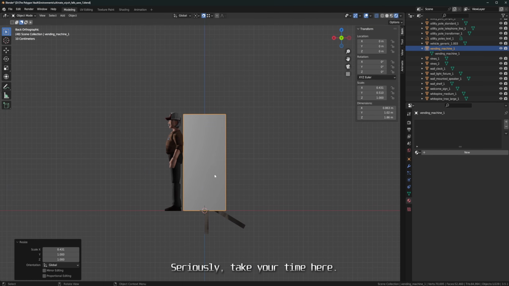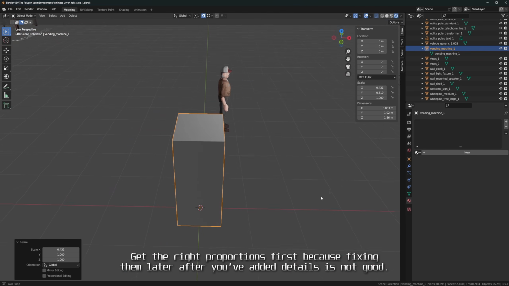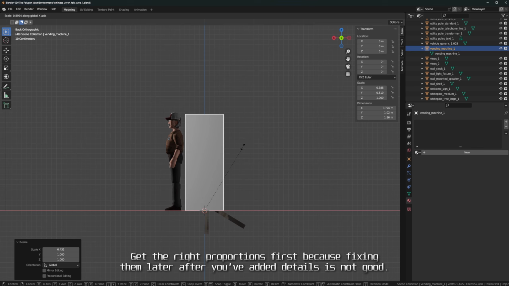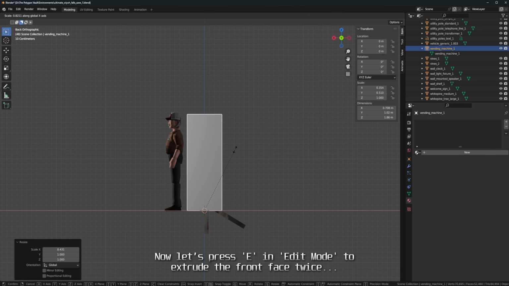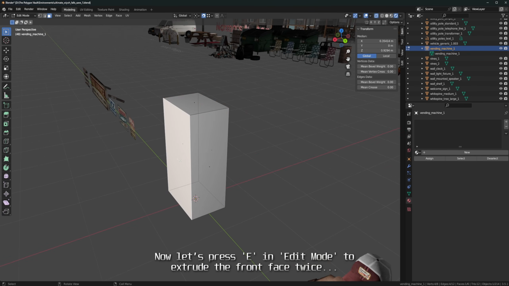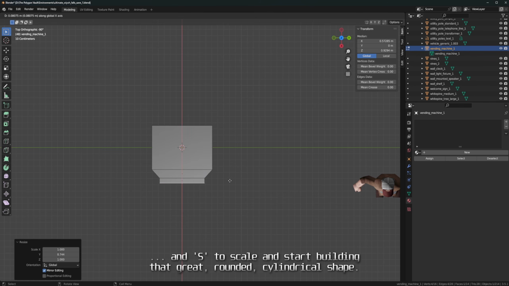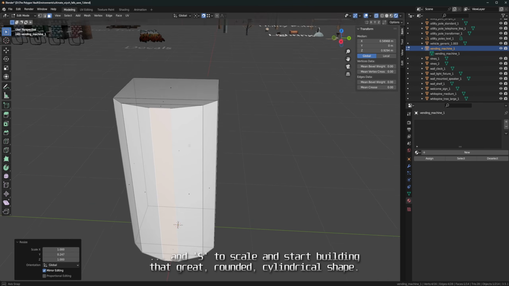Seriously, take your time here. Get the right proportions first, because fixing them later after you've added details is not good. Now let's press E in edit mode to extrude the front face twice, and S to scale and start building that great rounded cylindrical shape.